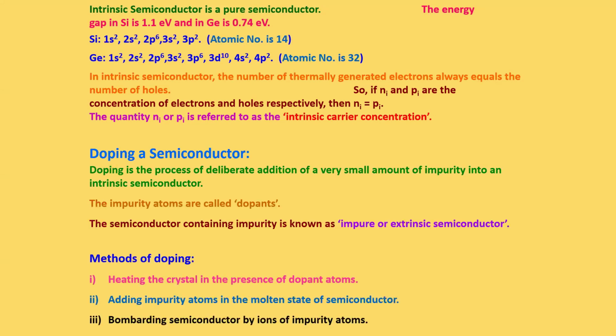When we dope the semiconductor, which means adding some impurities to the intrinsic semiconductor, it becomes an impure or extrinsic semiconductor. We can do the doping by three methods: by heating the crystal in the presence of dopant atoms, by adding the impurity atoms in the molten state of the semiconductor, and by bombarding the semiconductor with ions of the impurity atom.